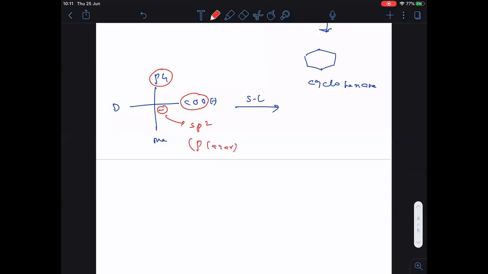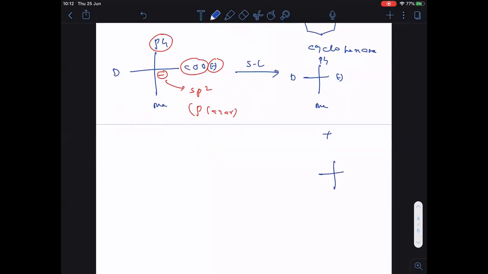sp2 is planar. Clear? Then this hydrogen is there. Hydrogen may attack above the plane and below the plane also. Therefore, once you see here hydrogen, here phenyl, then here deuterium, here methyl. One more possibility also there: hydrogen may come here, deuterium here, phenyl and methyl.